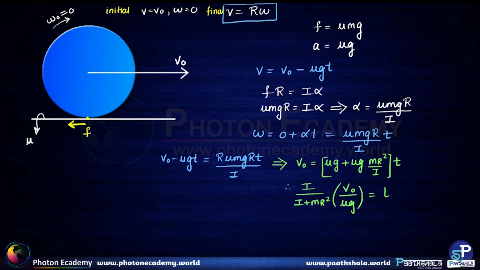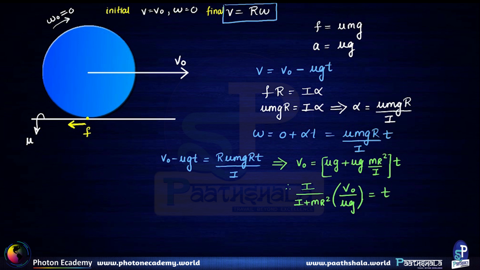So this is the time after which pure rolling will start. This mathematics is also obvious. I am taking mu g outside the parentheses, and then I'll be left with I plus mr square in the numerator over here and I in the denominator. When I take it towards the left hand side, I'll get I in the numerator and I plus mr square in the denominator. So that's that.